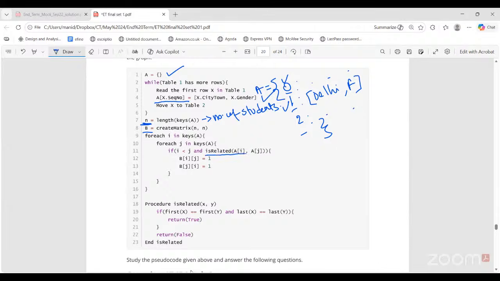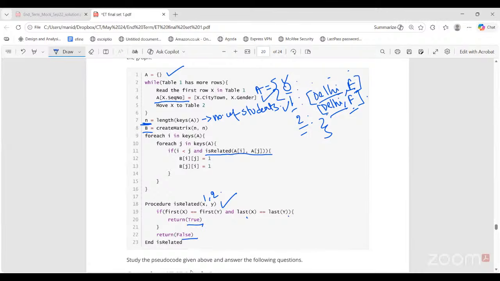So what does the is related procedure do? Come here. Let's say I have two sequence numbers, sequence number 1 and 2. This one is from, let's say, Delhi and also female. So this X is sequence number 1, this Y is sequence number 2. If first of X is equal to first of Y, that is both are from Delhi, and last of X is equal to last of Y, that is both are female, then return true, else return false.